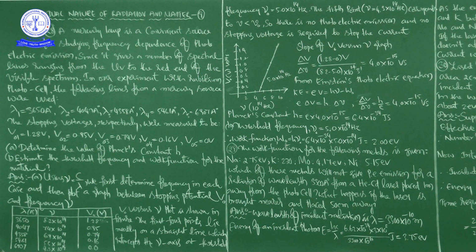So there is no photoelectric emission. When ν is less than ν naught, there is no photoelectric emission, and no stopping voltage is required to stop the current.